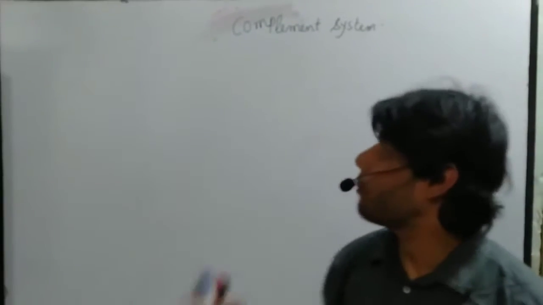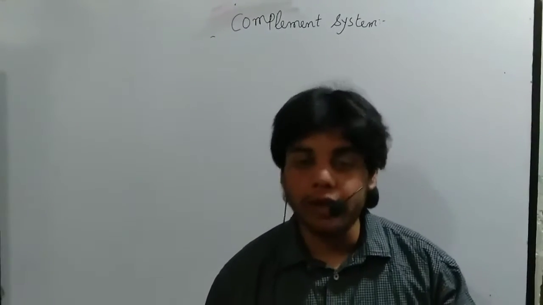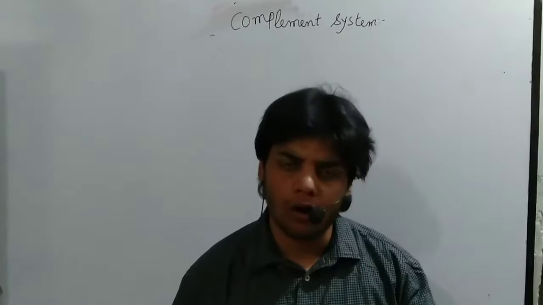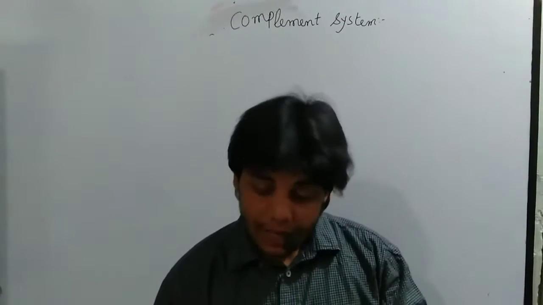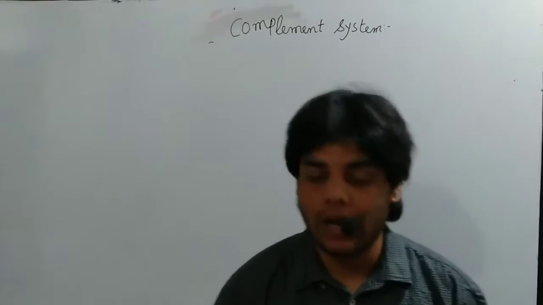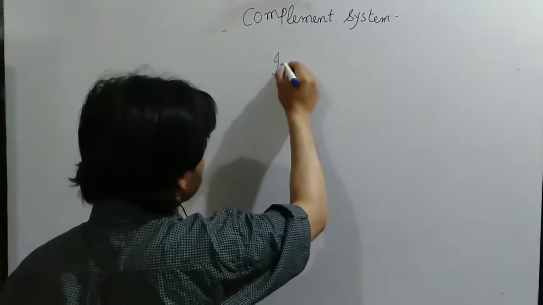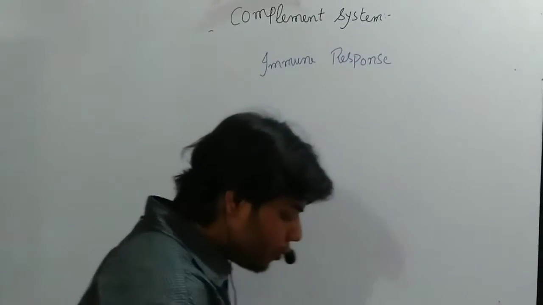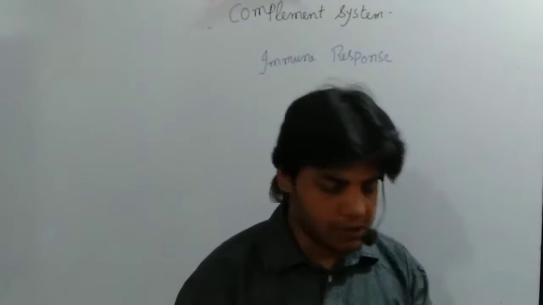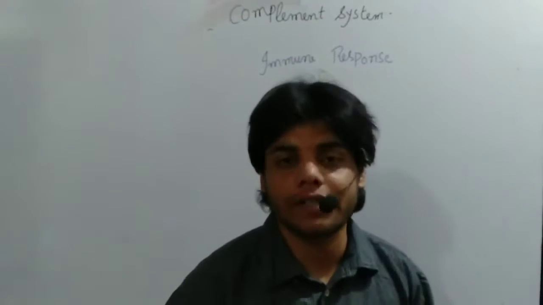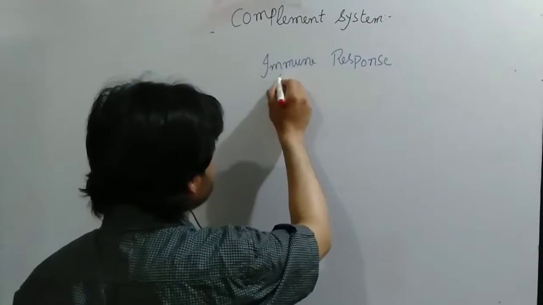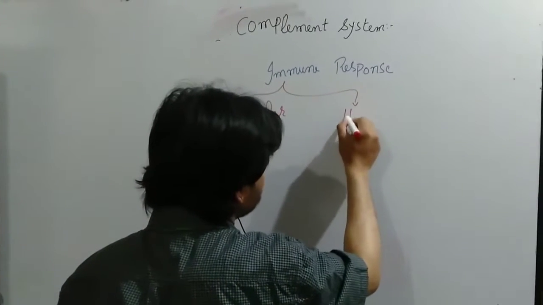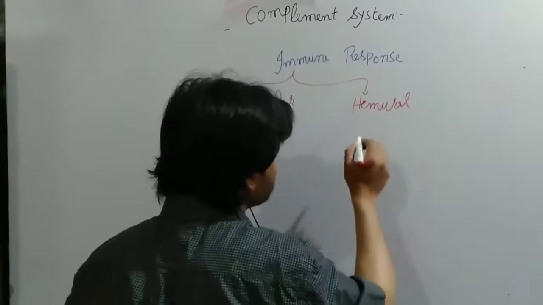Now, what is the complement system? Inside our body, if a pathogen or any microorganism is internalized, or let's say bacteria or virus enter our body, then what actually happens? After that, immune responses happen. Usually two kinds of immune response are activated. One we call humoral and the other we call cellular. So first of all, cellular immunity is activated. And the other we have is humoral. Try to remove the spelling mistake by yourself.